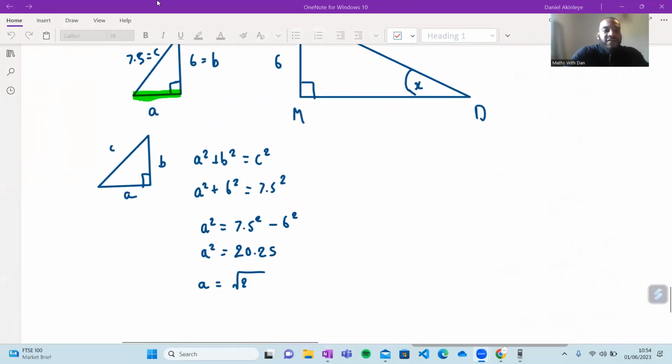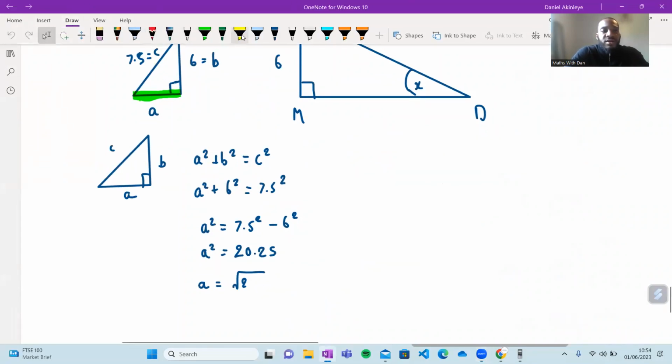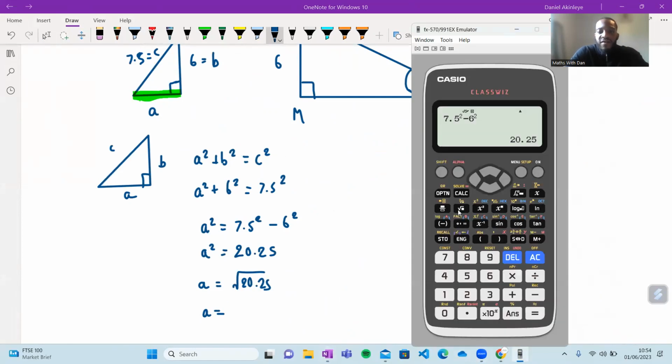Square root of 20.25. We get this here. This gives us this here. So I'll put this into my calculator. Square root of 20.25, the answer is 9/2, 4.5. This is 4.5 here.